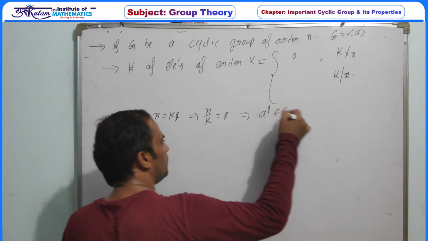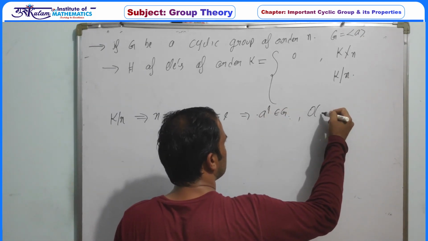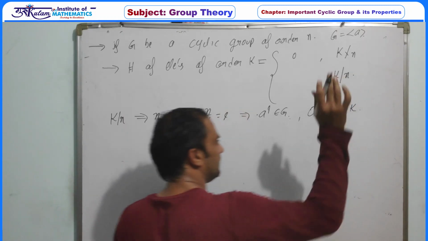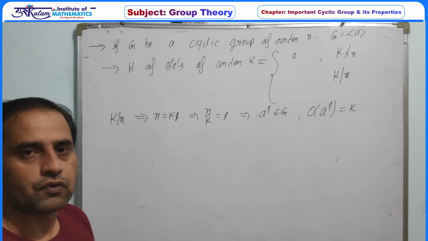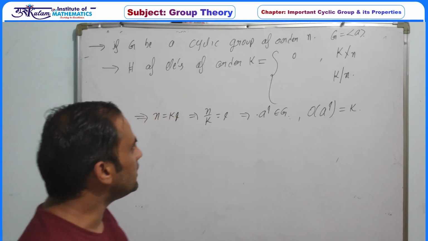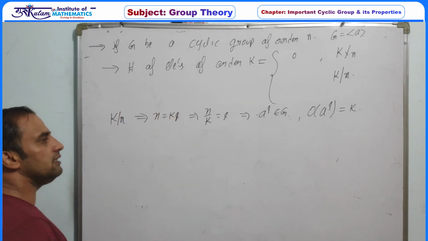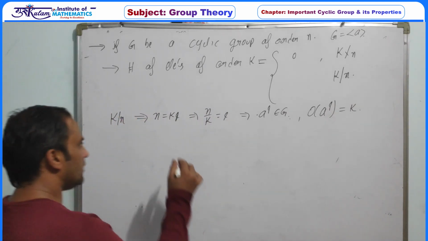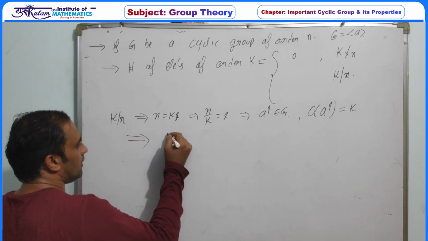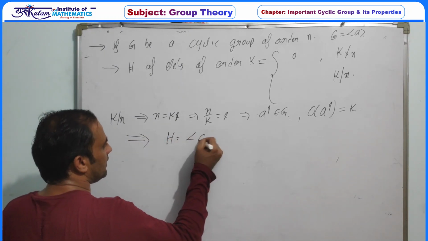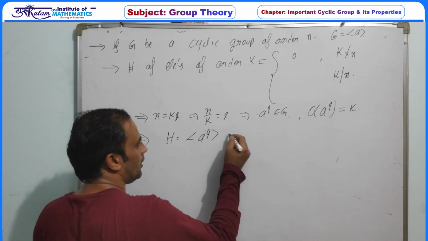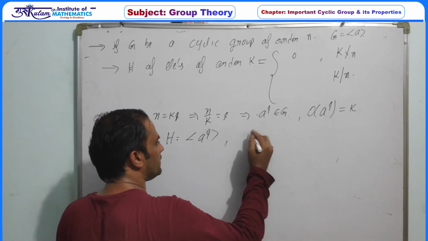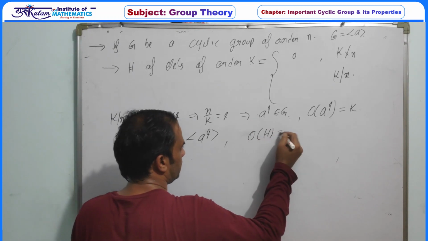And we have already discussed that the order of a to the power q must be equal to k. Just use the formula for the order of a to the power q. That is, whenever k divides n, G must have at least one element of order k. This also implies there exists H generated by a to the power q, and the order of H is k.